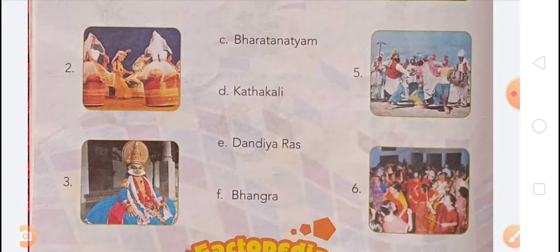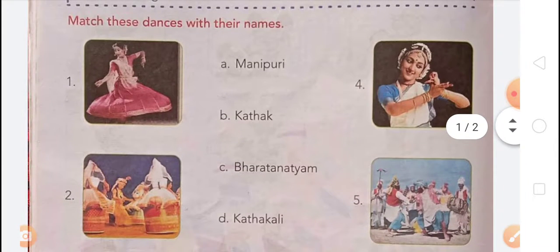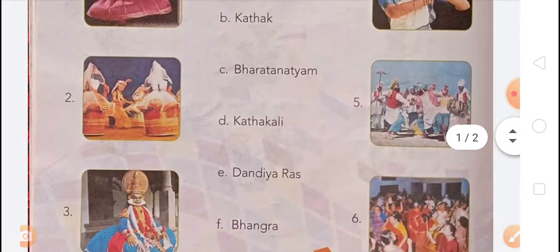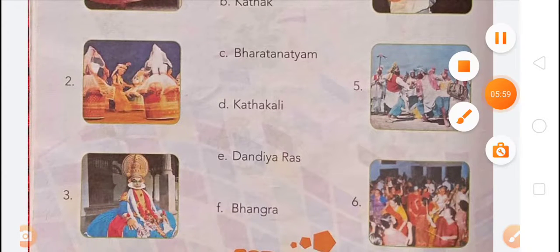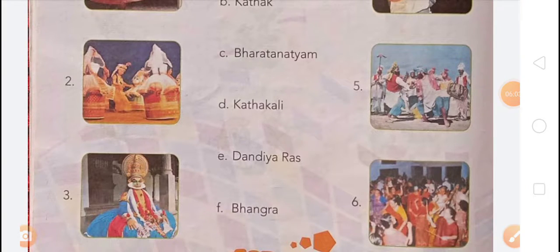Next, fourth is related to Bharatnatyam, that is option C, so you have to match fourth with C, Bharatnatyam. And the fifth picture is the dance of Bhangra, that is option F. So you match 5 with F.